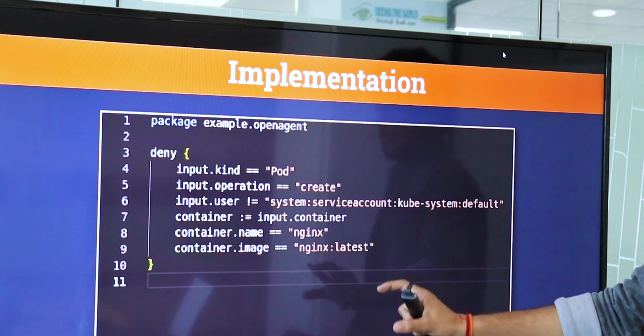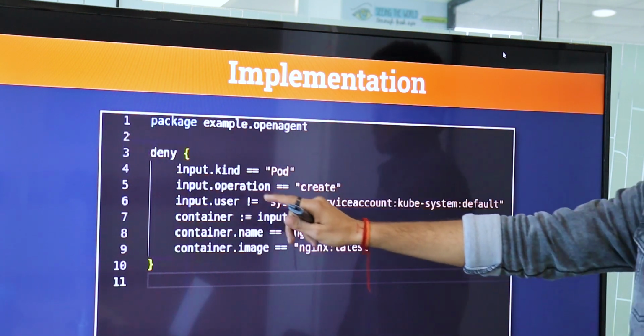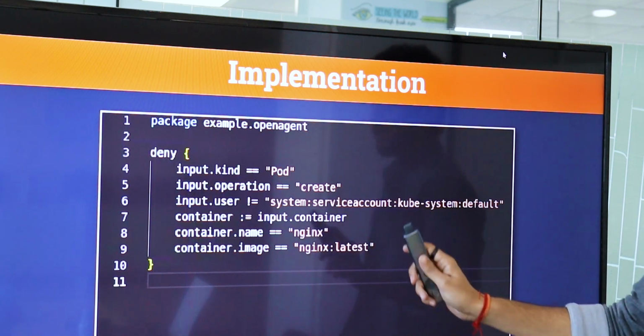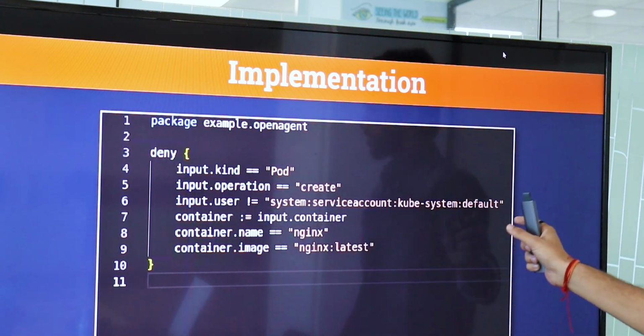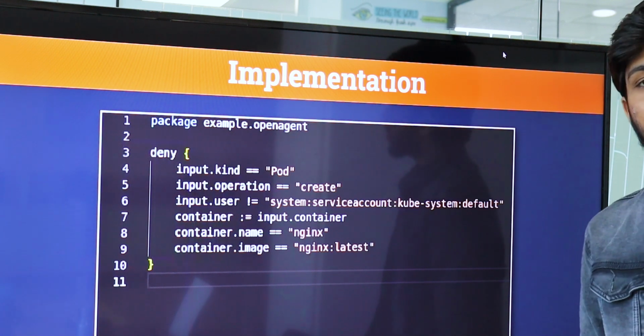This policy denies the image of Nginx latest. First of all, this is a package in Open Policy Agent that denies these images. Input kind: we have created a pod, input operation: create, and input user: system user account. Here is the default user input creation, and this is the container input, container name Nginx, and we have put the image Nginx latest.